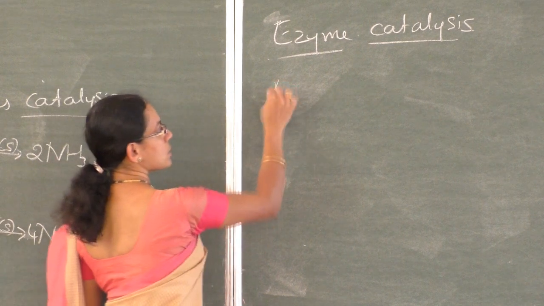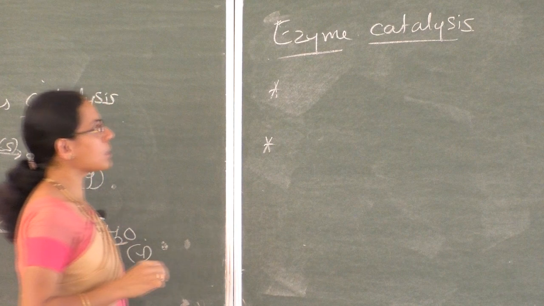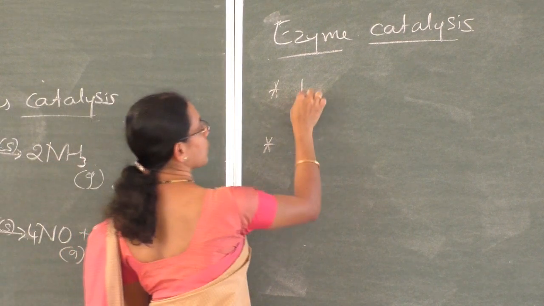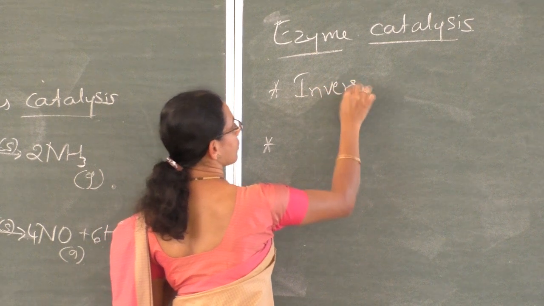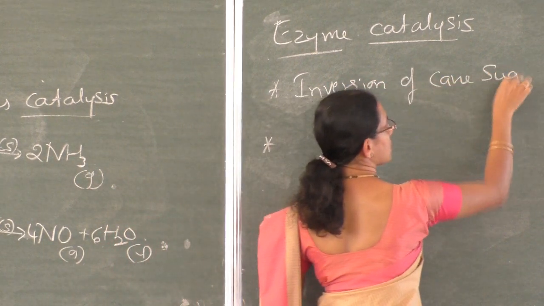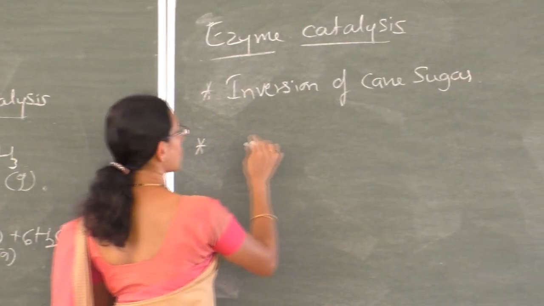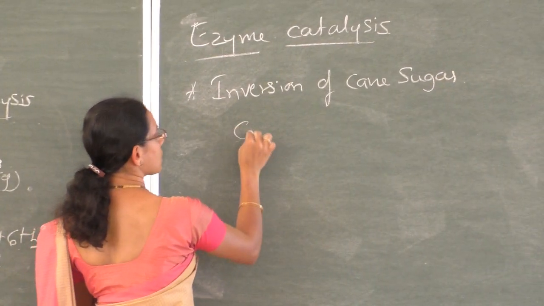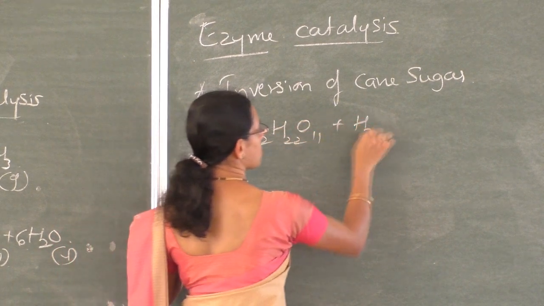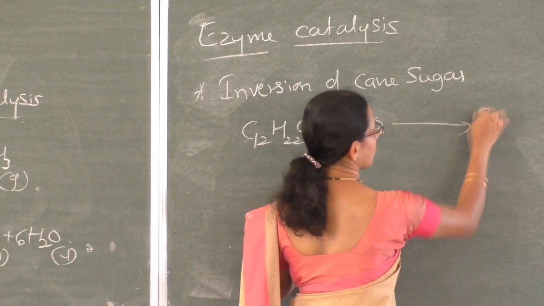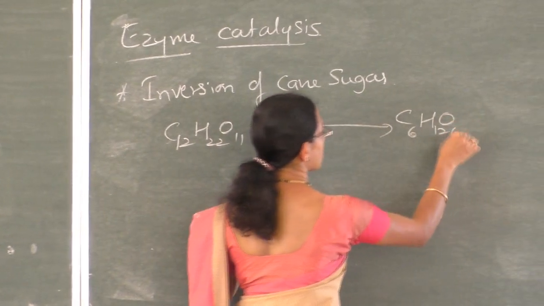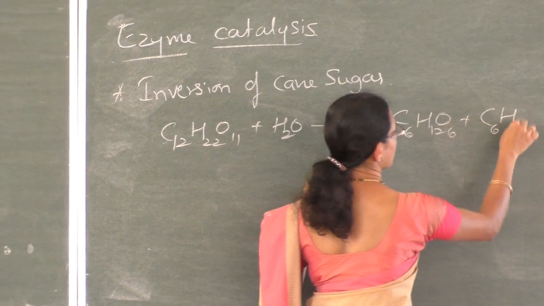Biology students may know very well an example for enzyme catalysis, that is inversion of cane sugar. Inversion of cane sugar is the conversion of sucrose into glucose and fructose: C12H22O11 plus water gives glucose and fructose, C6H12O6 plus C6H12O6.